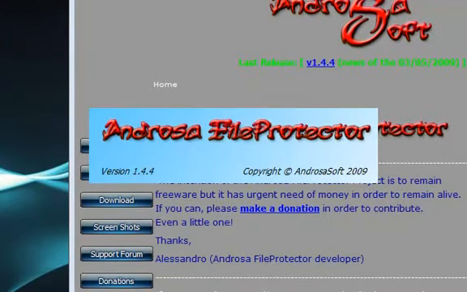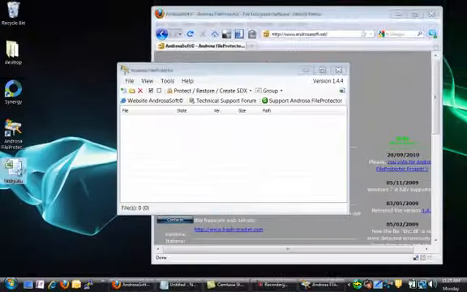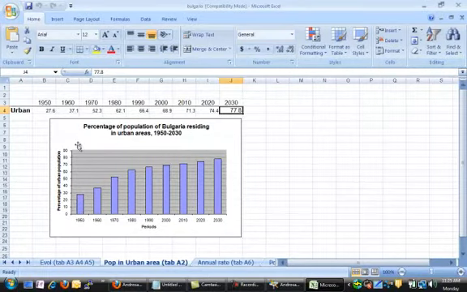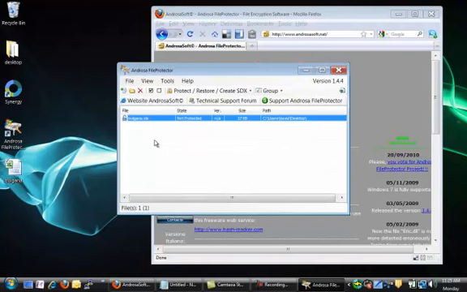And over here to the left I have a file which is an Excel spreadsheet which has the populations of Bulgaria in it. So we're going to use this as our example of a file to protect. As you can see, this is just a standard Excel spreadsheet. So once I launch the Androsa File Protector, what I can do is take this file and just drag it over to my Androsa software and drop it in.